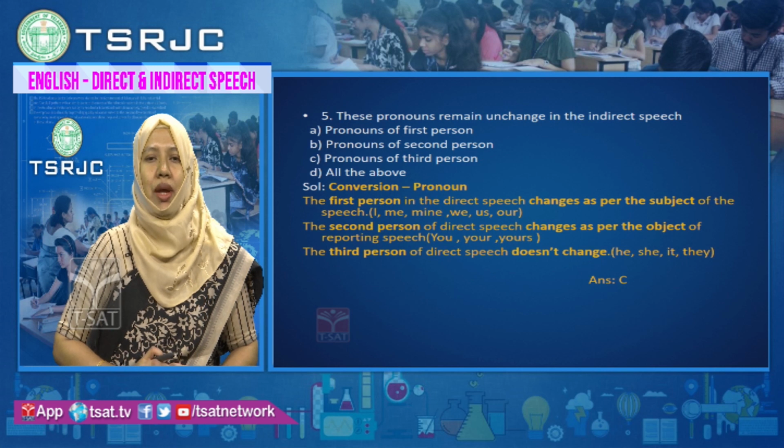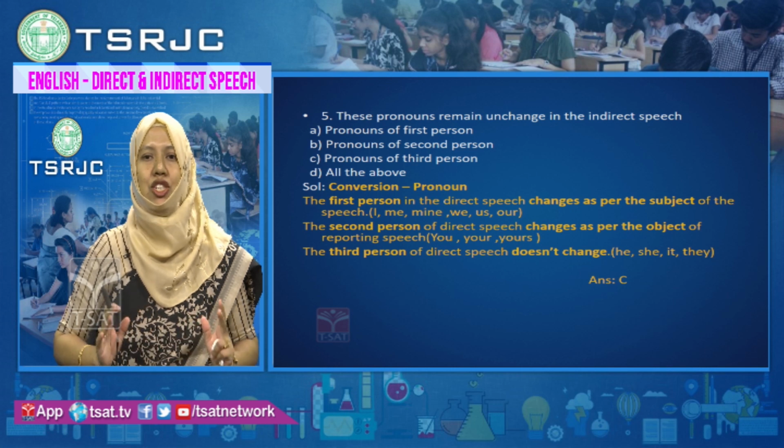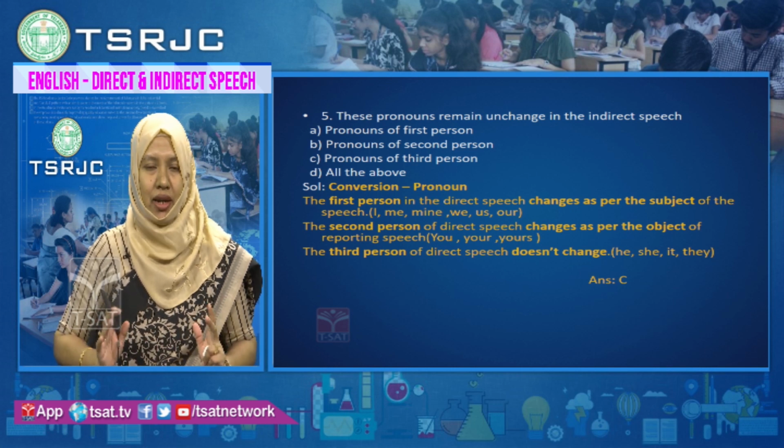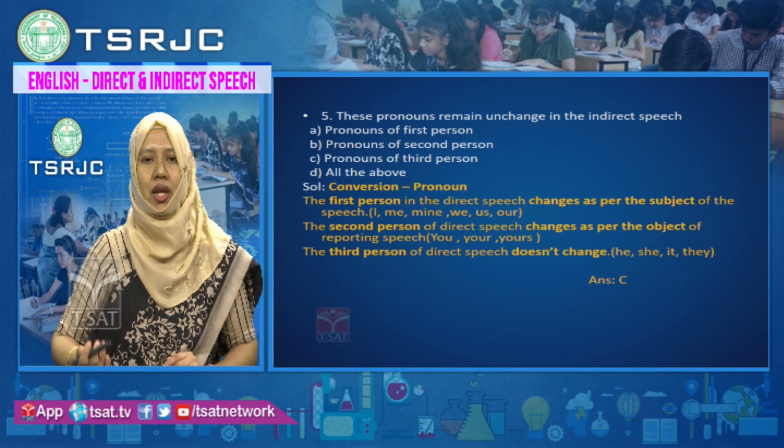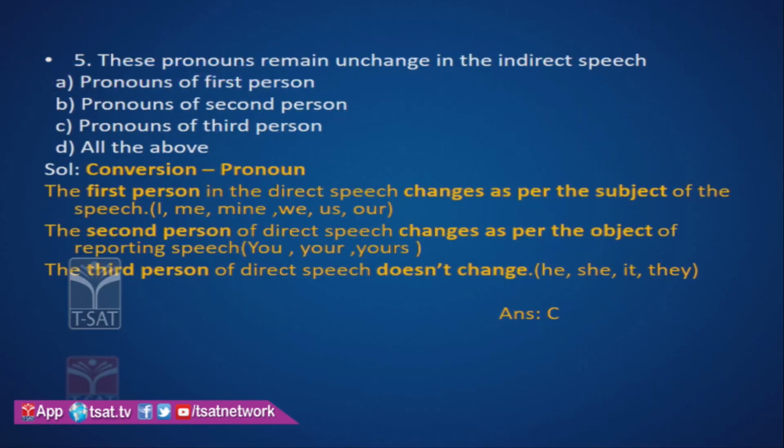These pronouns remain unchanged in the indirect speech. Which pronouns remain unchanged in the indirect speech? Option A, pronouns of first person. Option B, pronouns of second person. Option C, pronouns of third person. Option D, all the above.